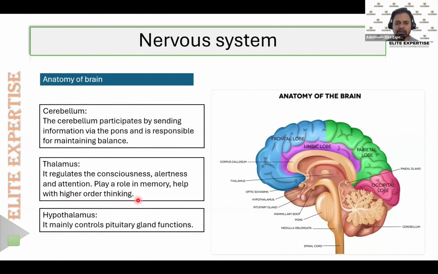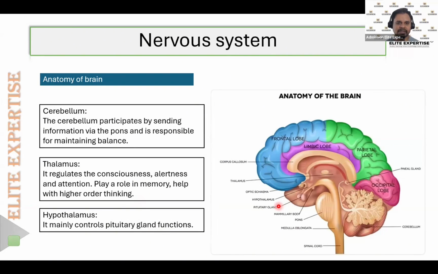Then hypothalamus. We are going to study in detail about the hypothalamus in our endocrine system. But hypothalamus is the part of the brain that mainly regulates the functions of the pituitary gland. So pituitary gland functions will be regulated by the hypothalamus, which means that hypothalamus will keep on secreting the hormones, and those hormones will stimulate the pituitary gland in order to release the anterior pituitary and the posterior pituitary hormones, mainly the anterior pituitary hormones. The release of the anterior pituitary hormones is mainly regulated by the hypothalamus. Okay, so these are the few important things from this slide.